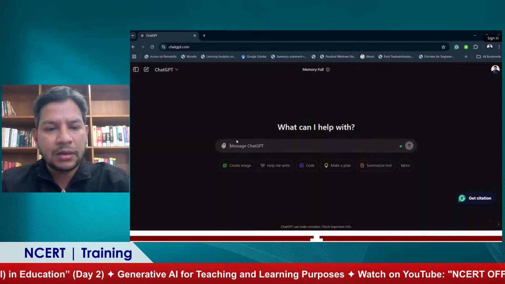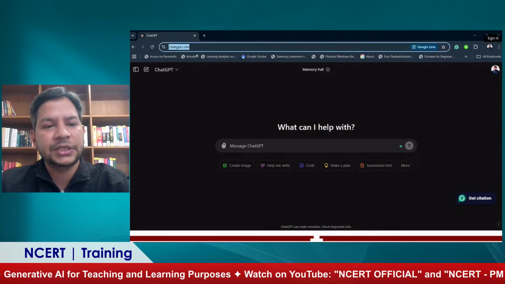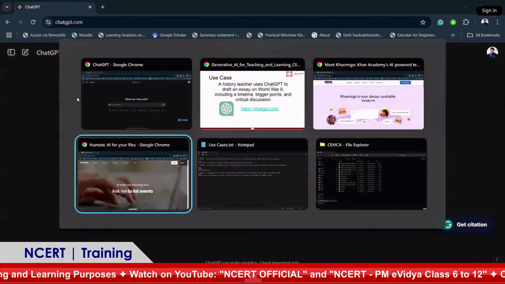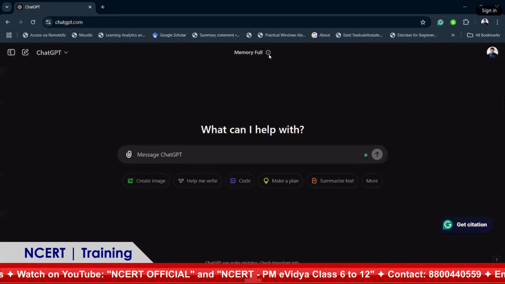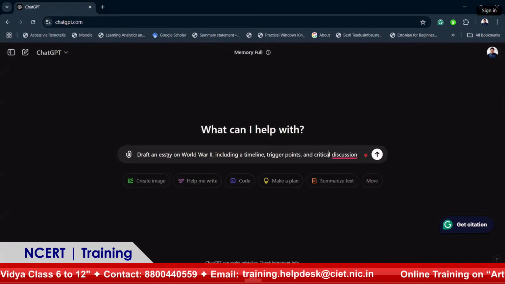So this is the ChatGPT engine. Here you type chatgpt.com, and then you will get this kind of engine. What you need to do is just write what I discussed. So here you go and type. For example, I've already written it. What I am writing is: draft an essay on World War II, including a timeline, trigger points, and critical discussion.